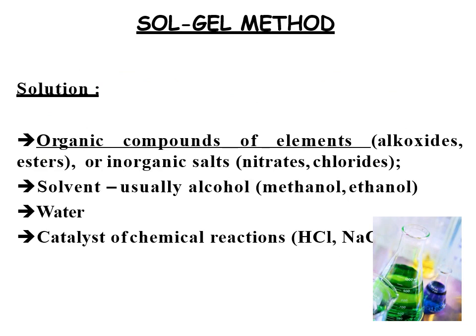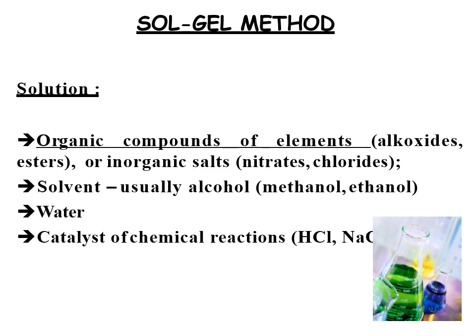In sol gel method, organic compounds of the elements like alkoxides or esters, or inorganic salts like nitrates or chlorides, are dissolved in solvent, usually alcohol or methanol. When we are using organic compounds, the solvent will be alcohol, and water if we are using inorganic salts.